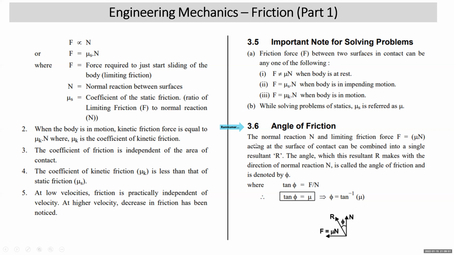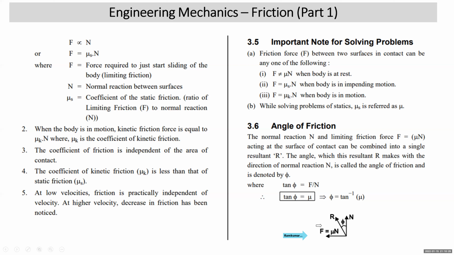Now, just now we have understood that friction force is directly proportional to normal reaction N, and if the body is on the verge of motion, friction force F is equal to mu s N, or mu N, you can say that. Now, angle of friction is with reference to the limiting equilibrium concept we just discussed. So, normal reaction will act vertically upward. If the body has impending motion towards right, friction force will act towards left. So, you want to find the resultant of normal reaction and friction force F. So the resultant of these two will make angle phi with the vertical, and that's what is called angle of friction.